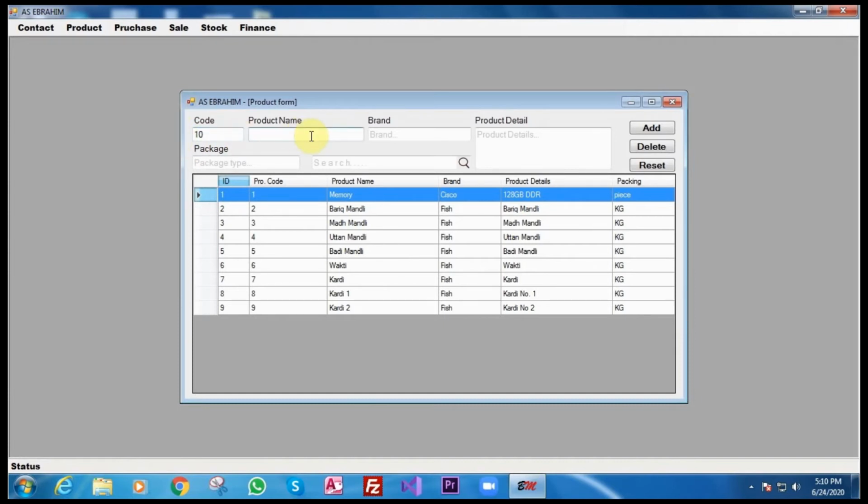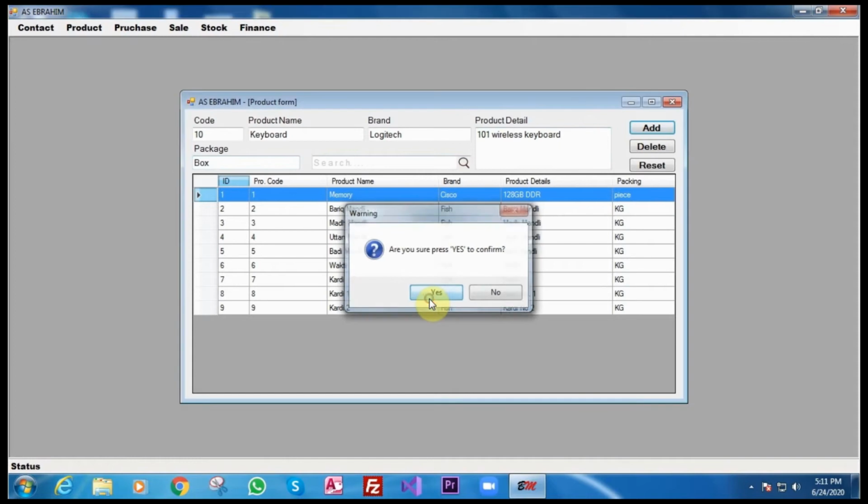I will say keyboard, brand Logitech, 101 wireless keyboard, package type is box. I say add. Let's add it.